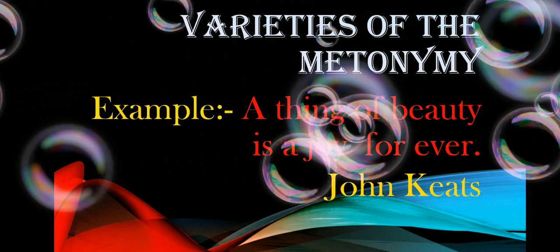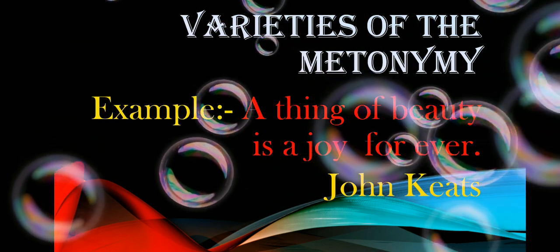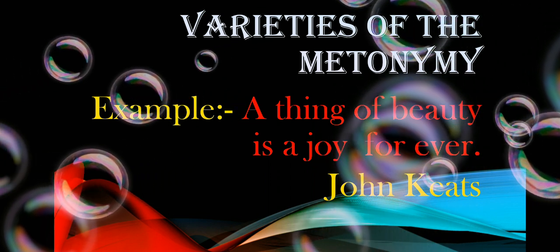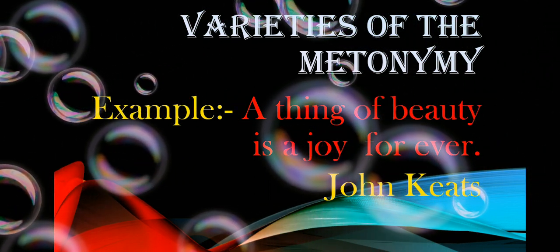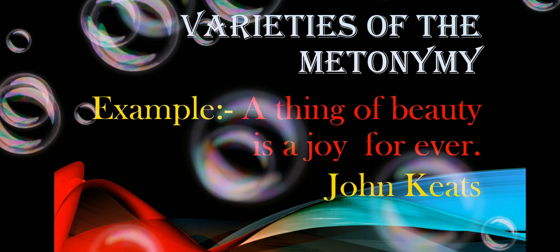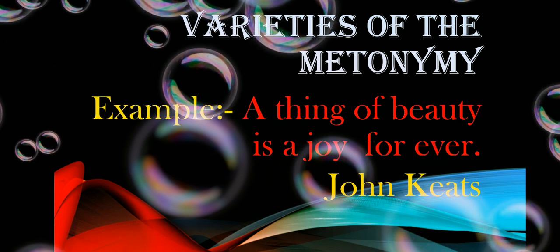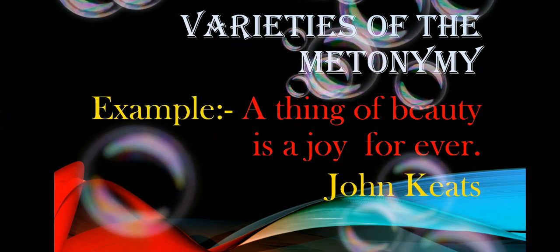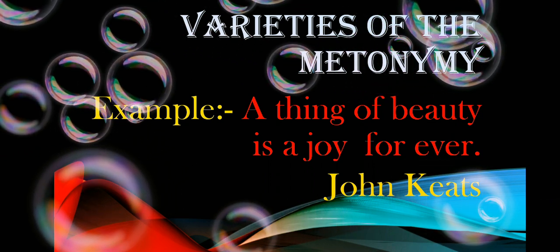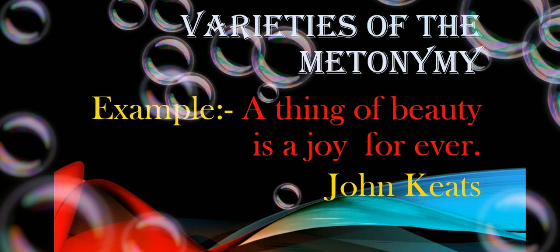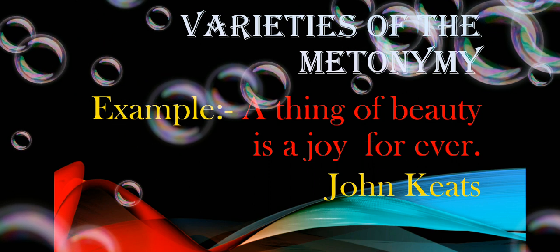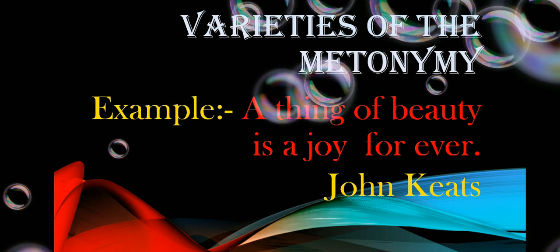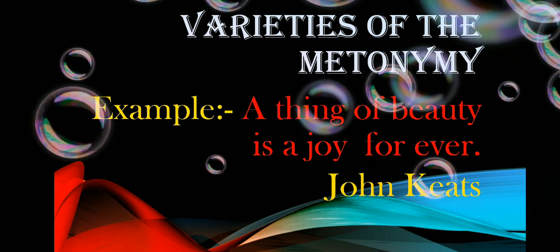There are various parts of metonymy, but as far as students remembering all these parts is concerned, it's a little bit difficult. So it can be just presented.